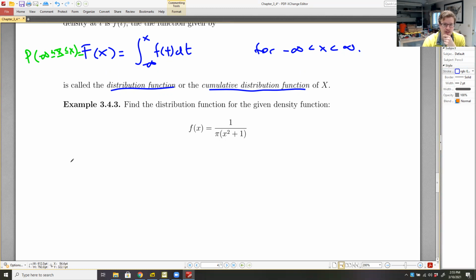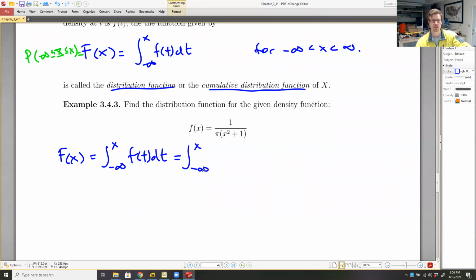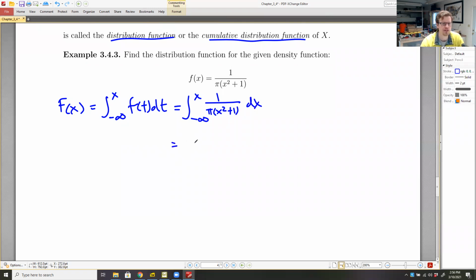All that we have to do is, F of x is the integral from negative infinity to x of f of t dt. We already calculated this integral once, so it's nothing too crazy. It's the integral from negative infinity to x. There's only one integration bound that's not good now instead of two. So this is 1 over pi times x squared plus 1 dx. We already know that this is 1 over pi, and we only need one limit here because this is the only integration bound that's infinite.